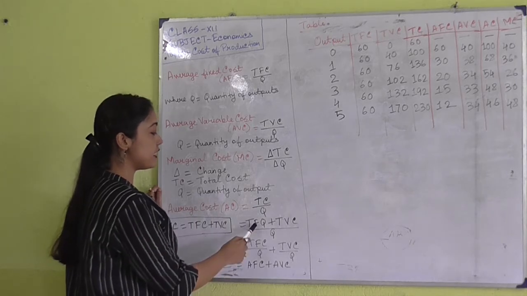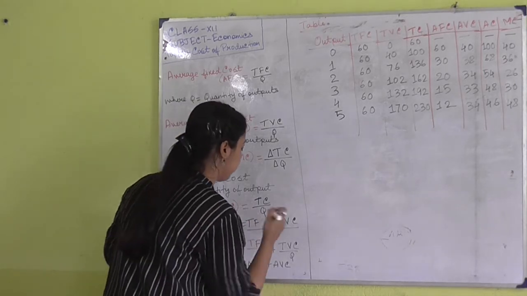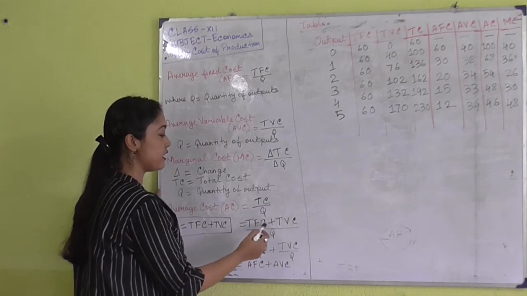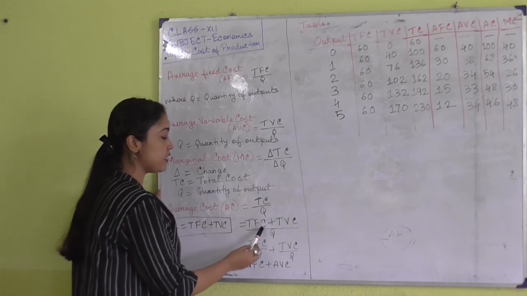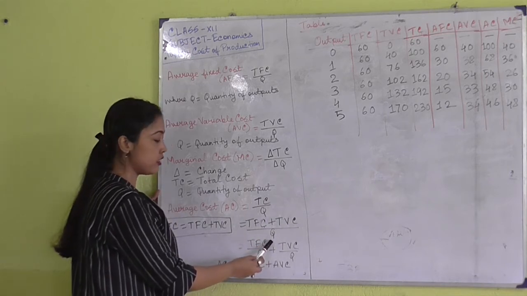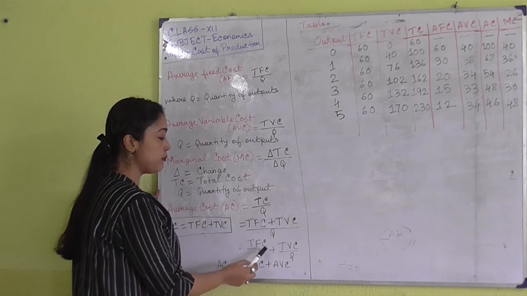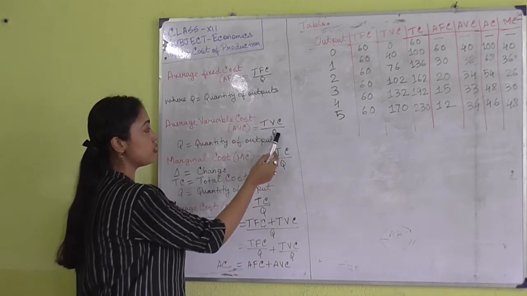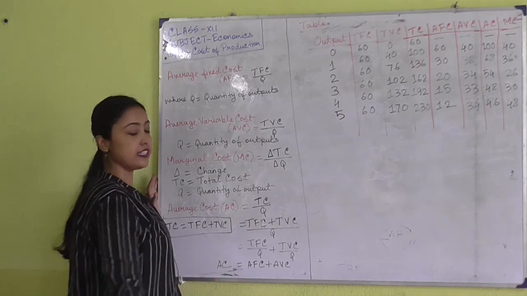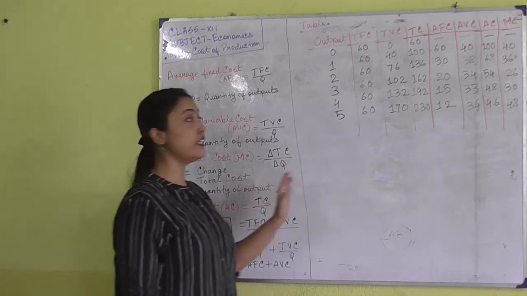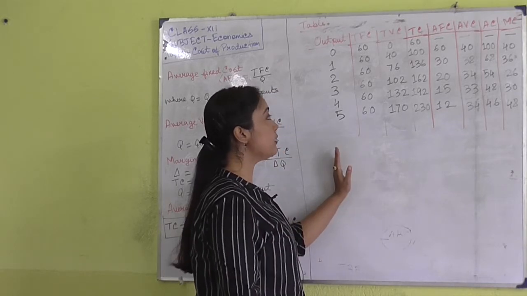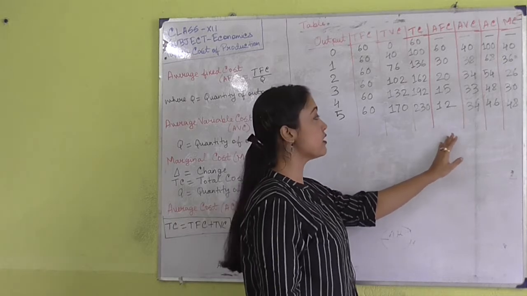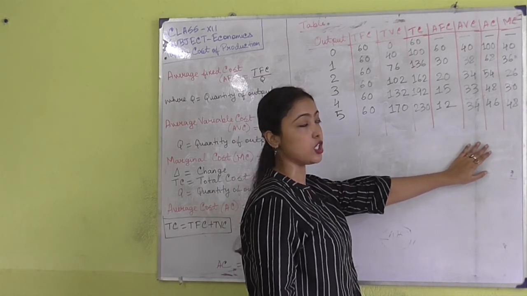Now if we divide this TFC plus TVC, which is TC, by Q, the quantity of output, and separate it, then we get TFC by Q plus TVC by Q, which is AFC plus AVC. From this formula also you can get the average cost. In this way we are getting the average cost. Now here one table has been provided to show you how to derive the total fixed cost, total variable cost, total cost, average fixed cost, average variable cost, average cost and marginal cost.